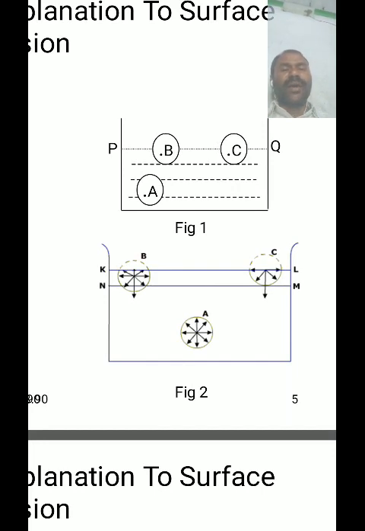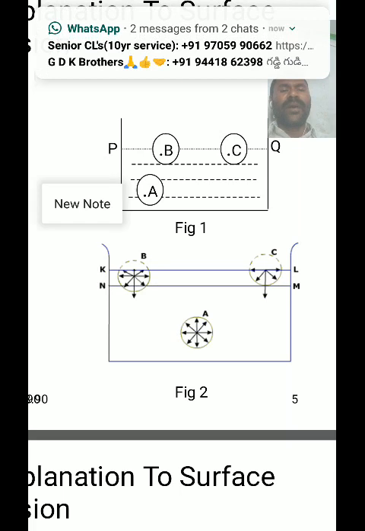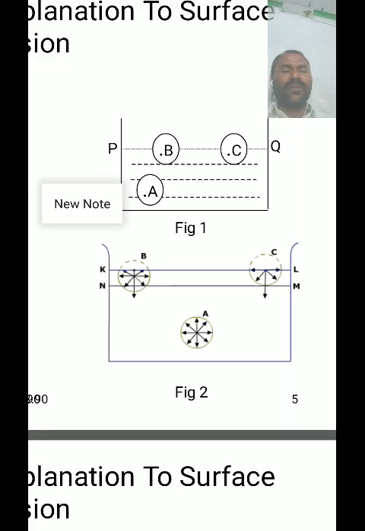In the case of molecule B, the sphere of influence is partially outside the liquid surface PQ, and the number of molecules pulling molecule B upward is less than the number pulling it downward.